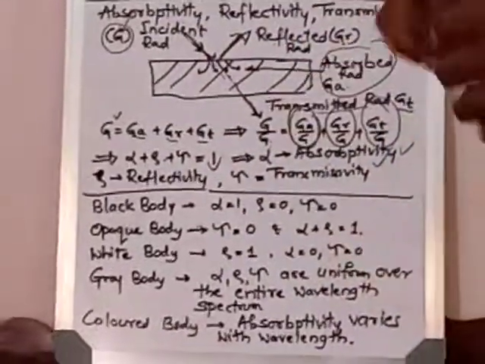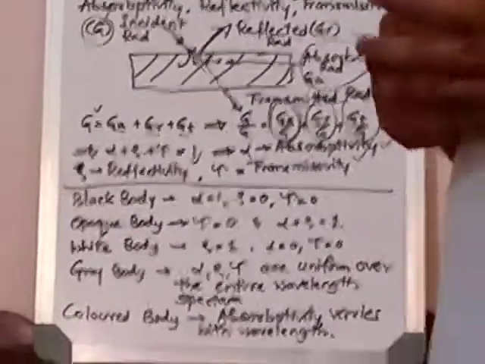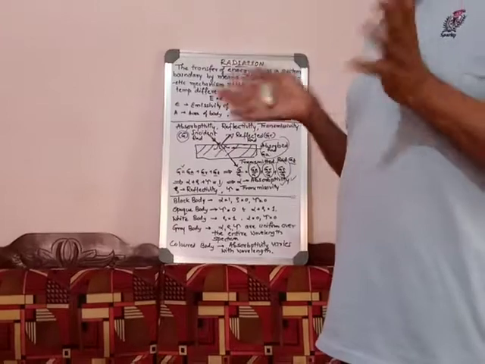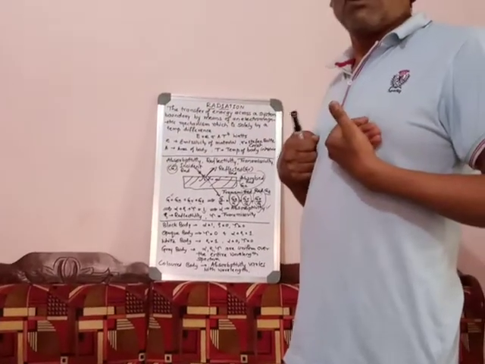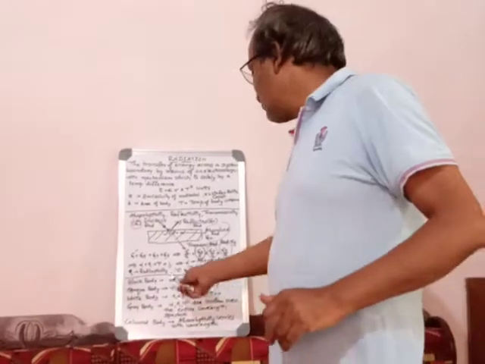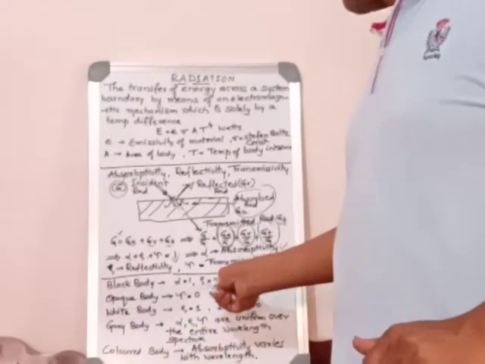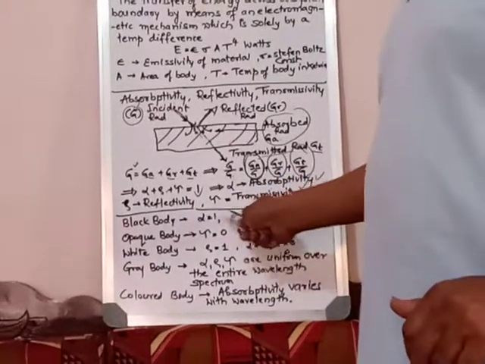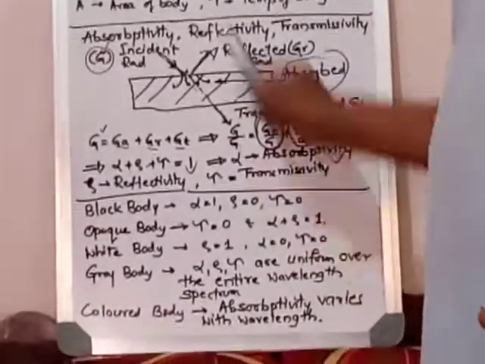We can see the black body, for example. A black body absorbs all the radiation incident on it. It will completely absorb all the radiations falling on the body. What will happen? Alpha is equal to 1, rho is equal to 0, tau is equal to 0. Absorptivity is equal to 1. There is no reflection and no transmission.